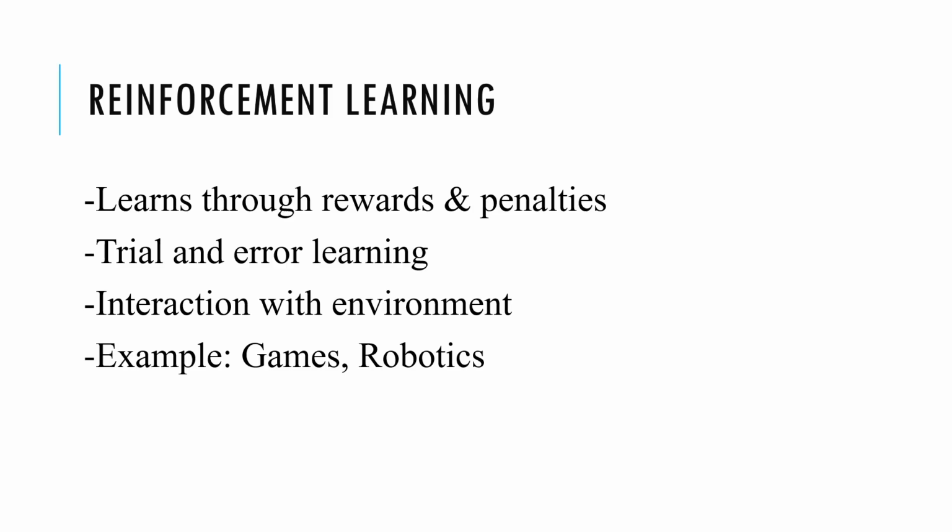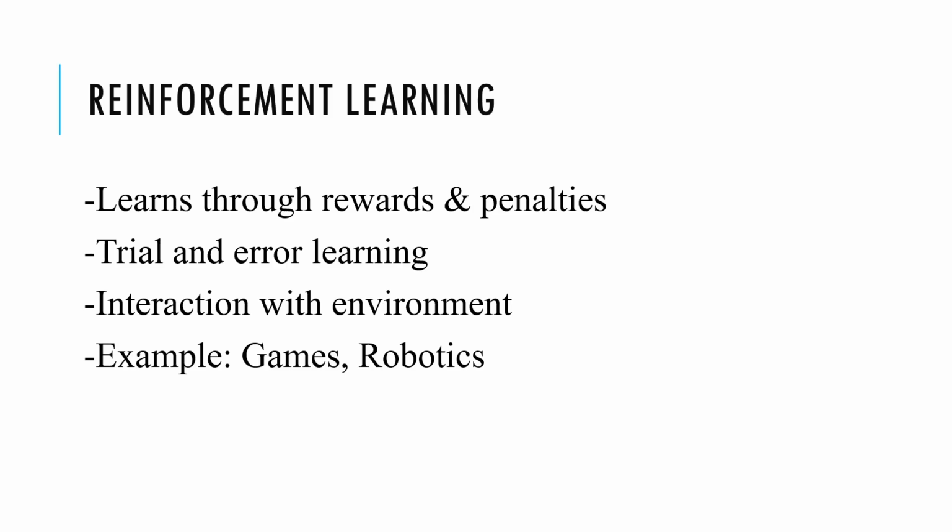When the dog does something right, you give it a reward, and when it does something wrong, you don't reward it. Over time, the dog learns what actions are correct. That's exactly how reinforcement learning works. The model takes an action, observes the result, and then receives feedback, either a reward or a penalty. Based on this feedback, it improves its future actions.